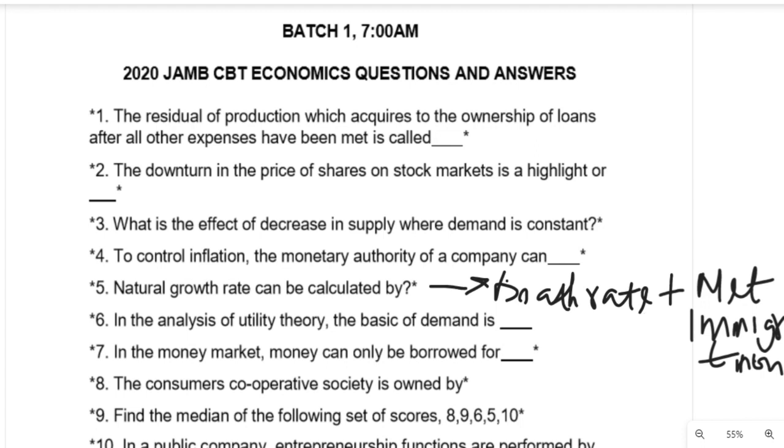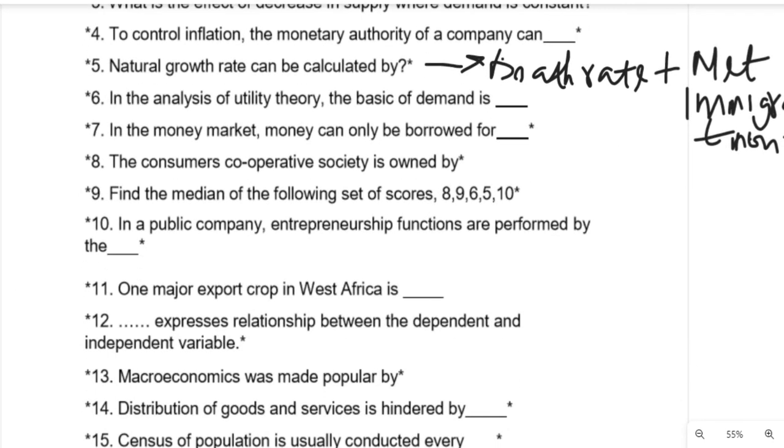That is the answer, short term. Now, question number 8 says, the consumer cooperative society is owned by who? The cooperative society, which is for consumers, is owned by members of the cooperative.